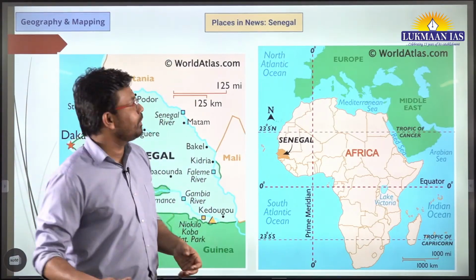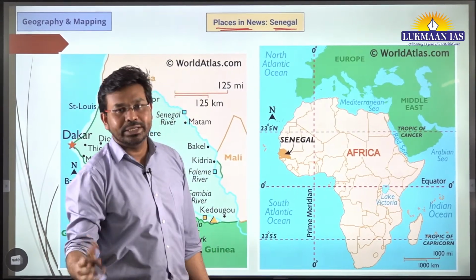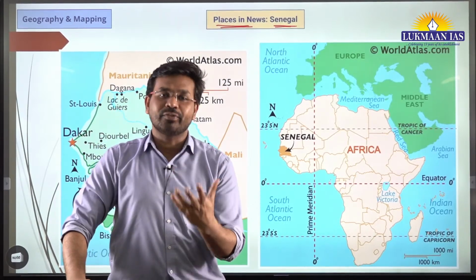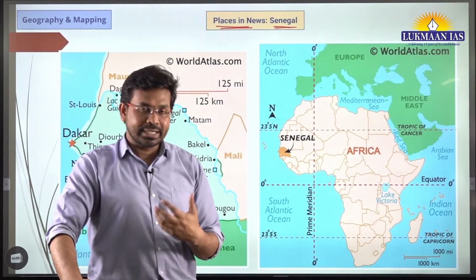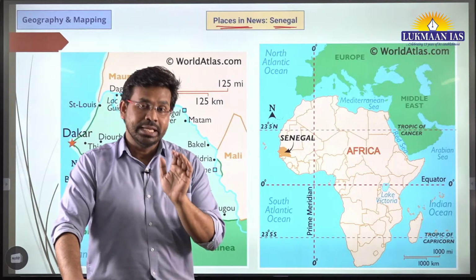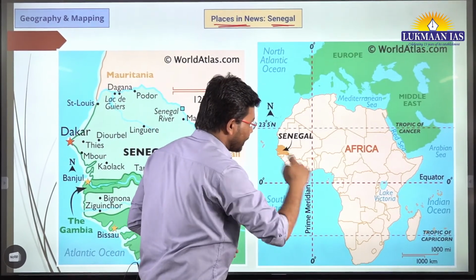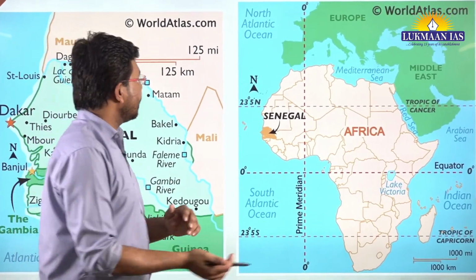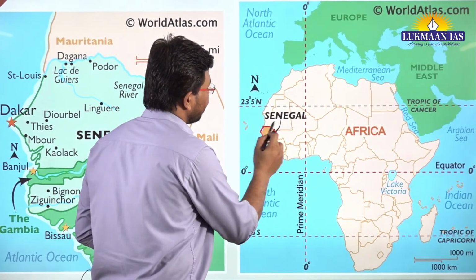It is covered under places in news, and the topic that we are going to cover is Senegal. Senegal is the name of a country in Africa. Africa is a continent that has more than 50 countries, around 55 countries. Senegal is one of the countries in Africa, located in the western side of Africa. Let's say this is Africa, a very big continent. In the western side of Africa, this shaded country that we can see here is Senegal.